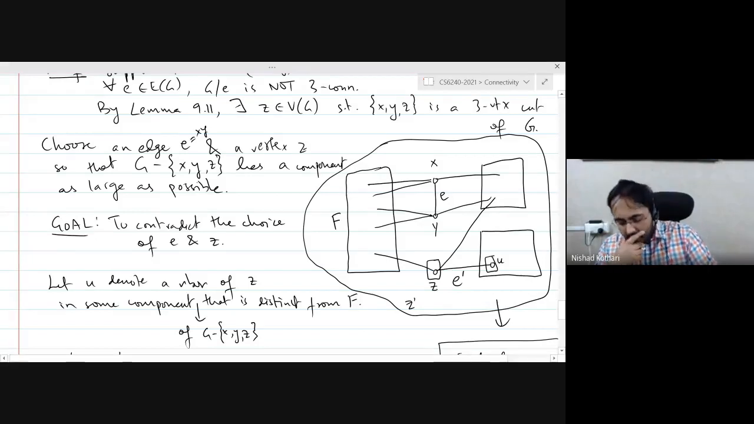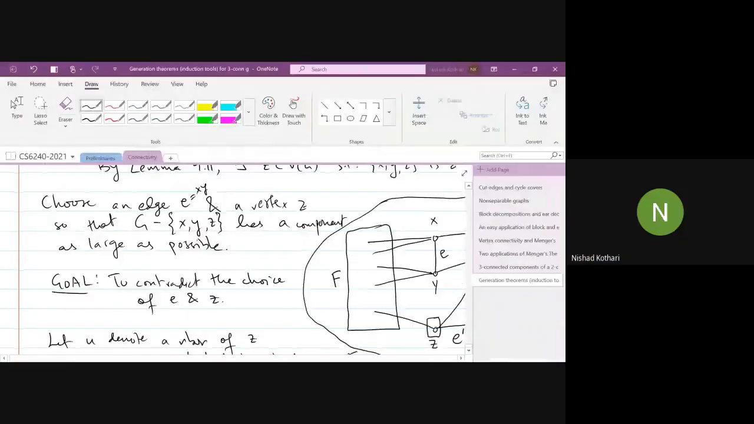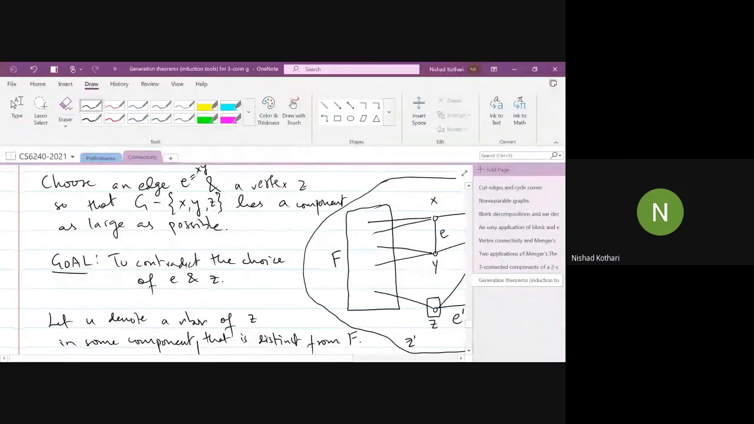All right. So how do we show that? We are going to use some stuff from 2-connectivity. The original graph is 3 connected. So when I delete a vertex, what I get is a 2 connected graph. In particular, if I delete the vertex Z, then I will have a 2 connected graph.